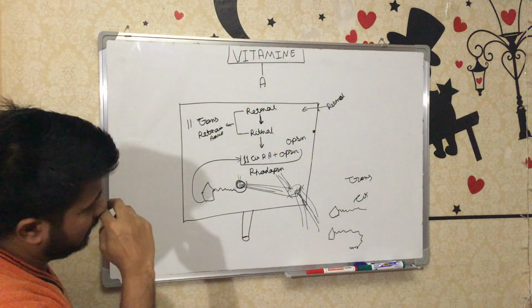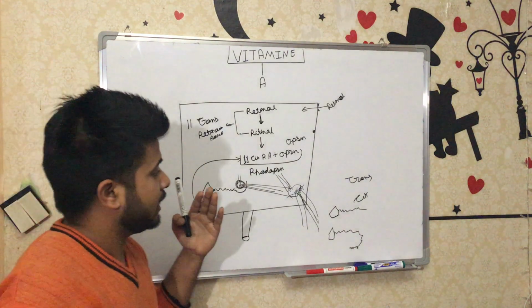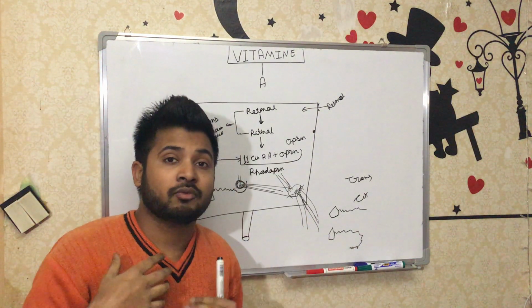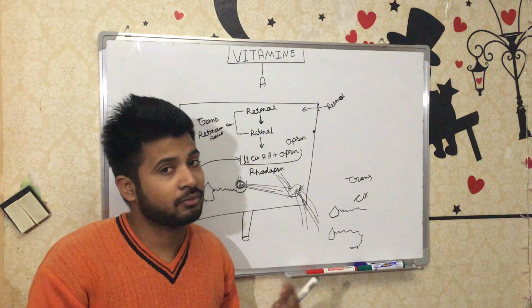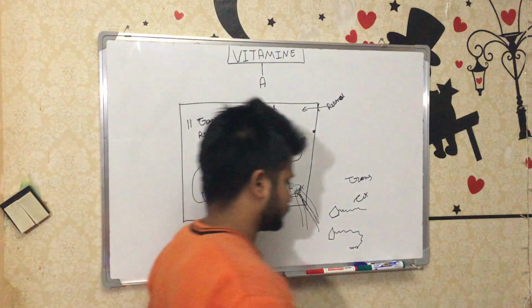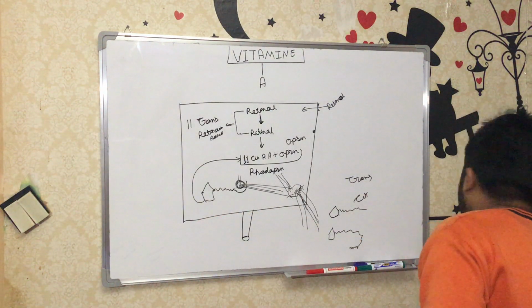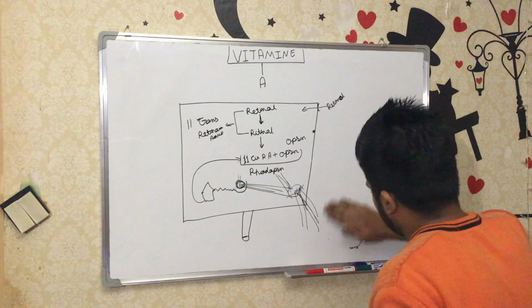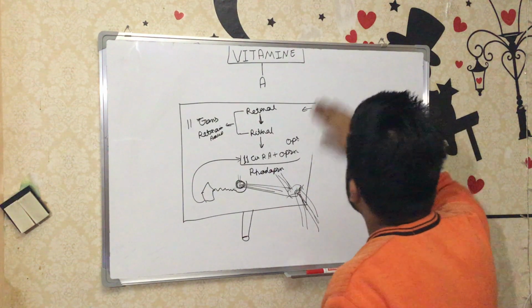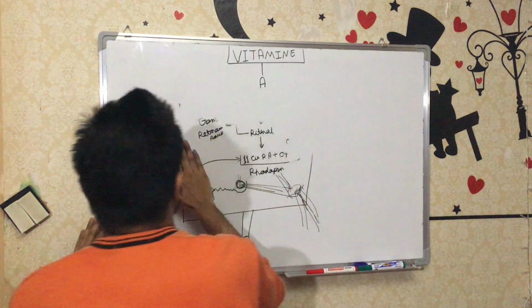So these are the main mechanisms by which vitamin A works in the eye. Now we'll discuss how other cells use vitamin A for growth.